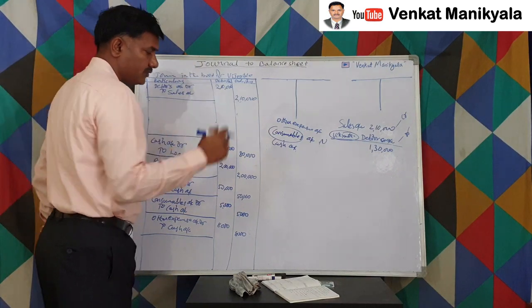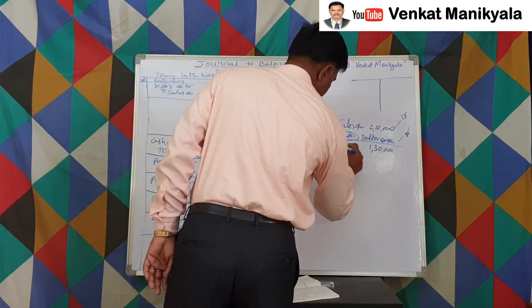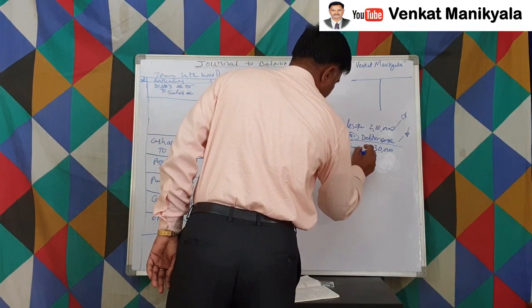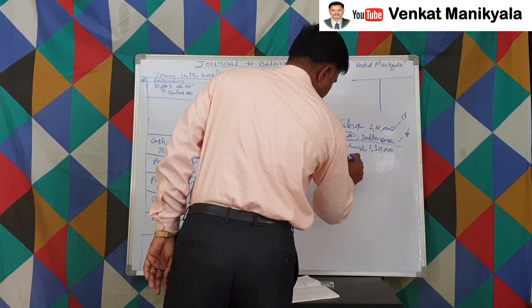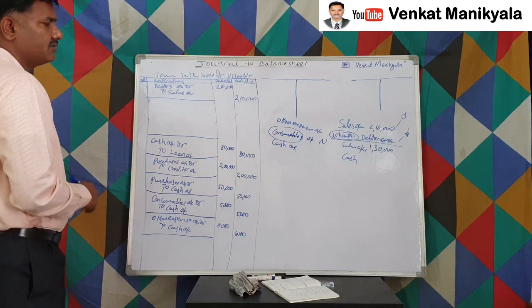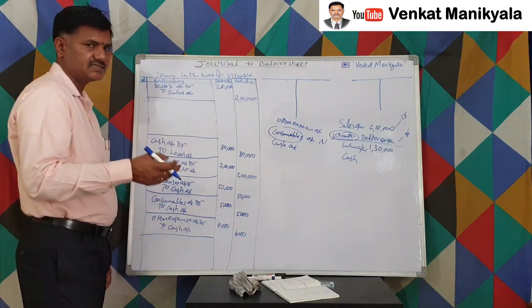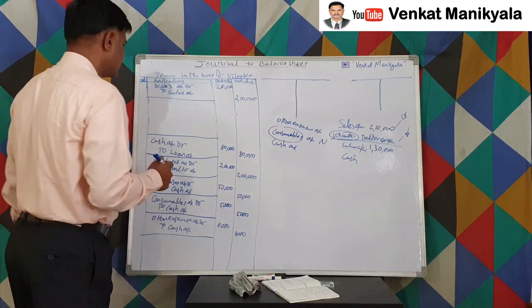Then we made cash sales also. Sales account is one, and another one is cash account. So sales account, as we have already decided, wherever we made sales, that is to be credited, because in this case cash is coming in, right? So cash account is debited.